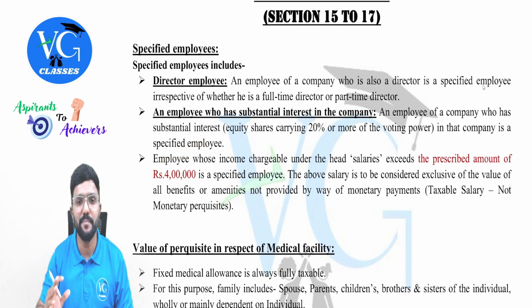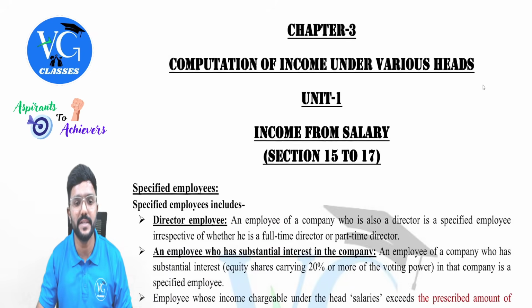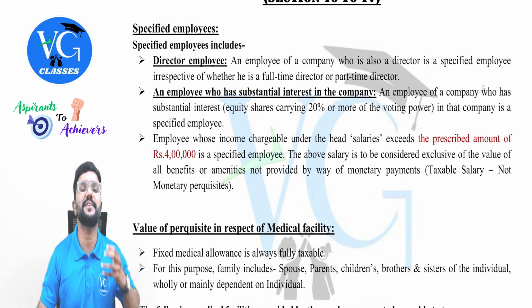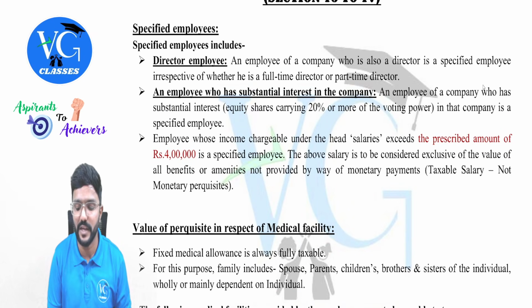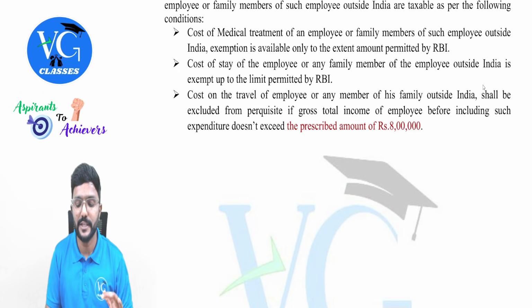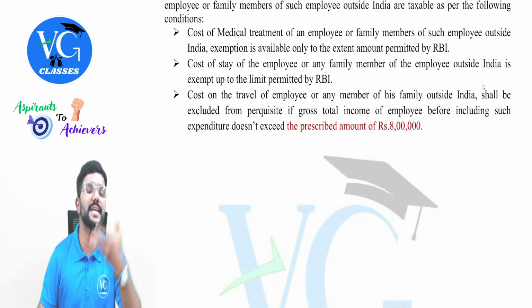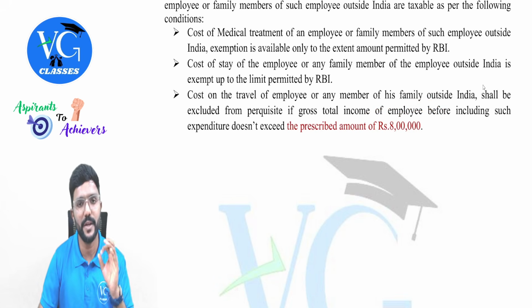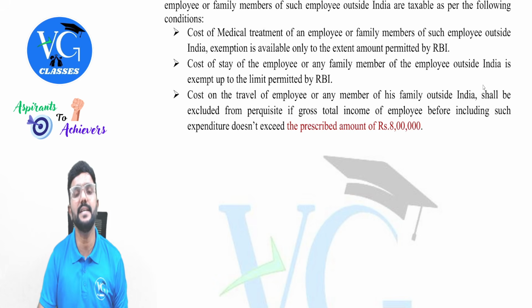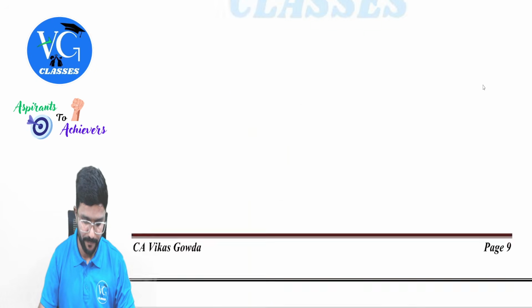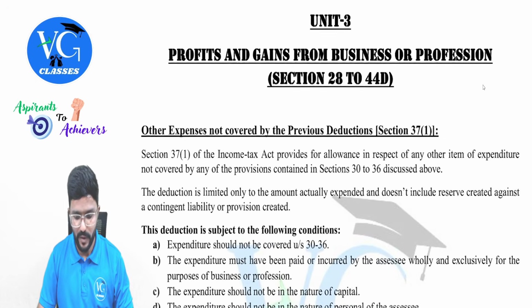Rest all remains the same. And please don't worry about the content which is in black color. I have just taken it for reference, because instead of only 50,000 it has been increased to 4 lakh, and here this amount has been changed to 8 lakh. Instead of telling only that, I am also giving the reference or context to that topic, guys. Clear? But you need to just focus on whatever is in red color. That is the amendment part. Got it? Yes. Then in house property, there is no amendment.